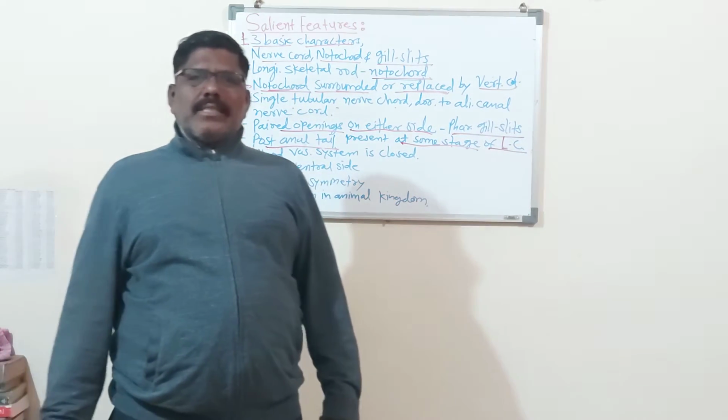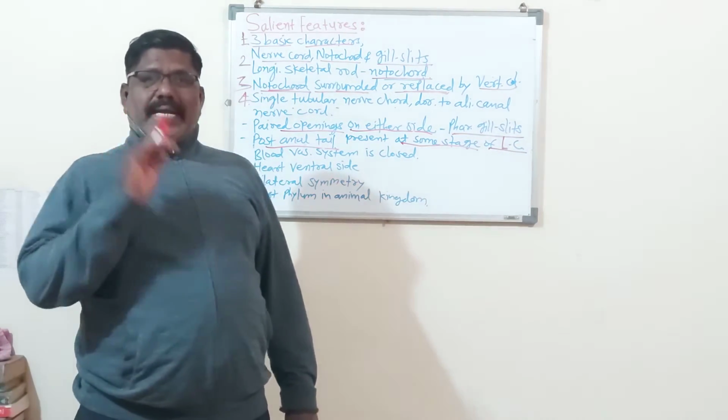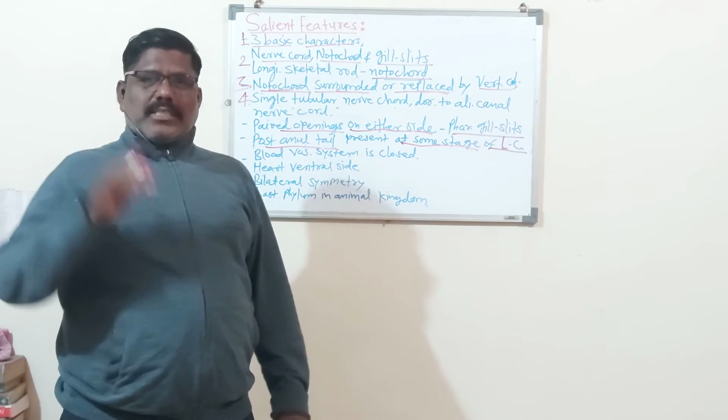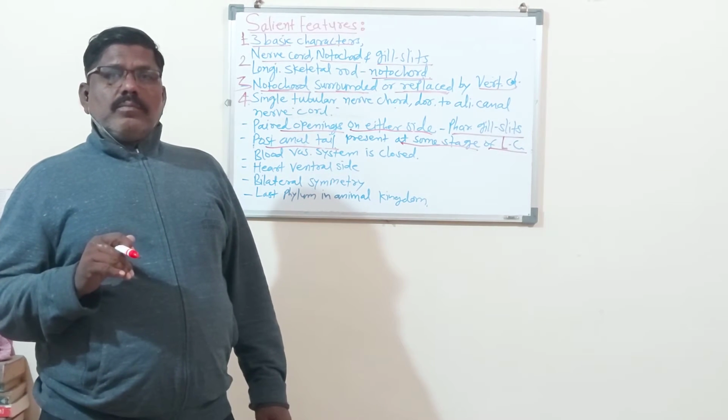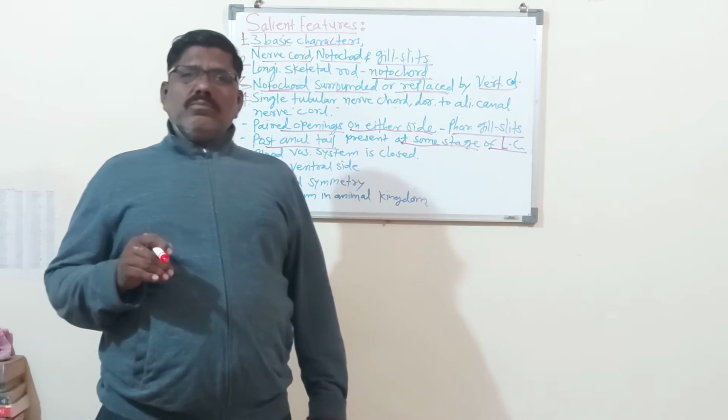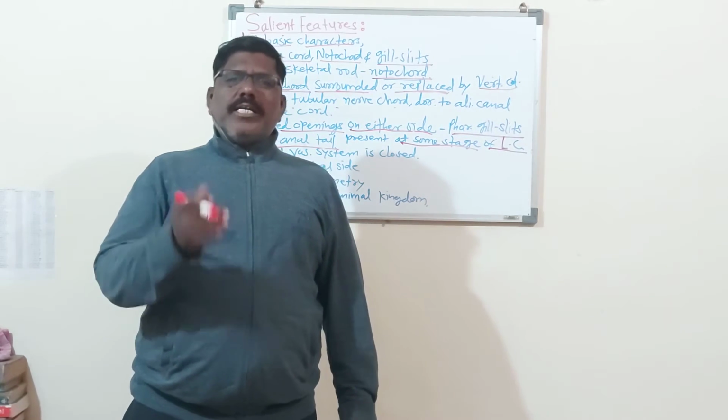Then the blood vascular system is closed. We are studying the salient features of chordates. Don't forget; remember always and try to understand. The blood vascular system is also called the circulatory system of our body.